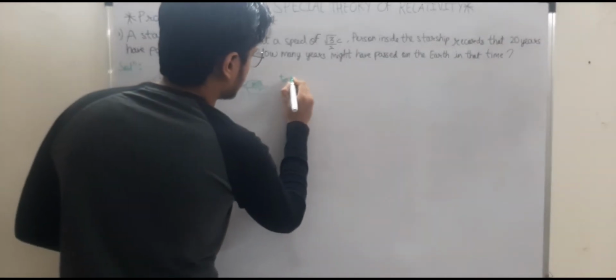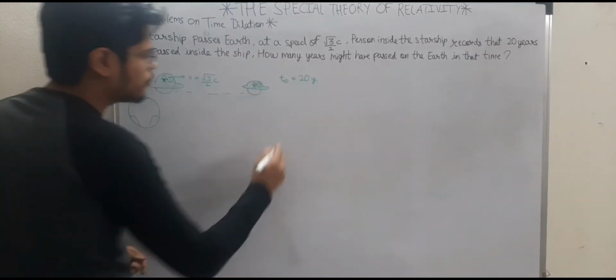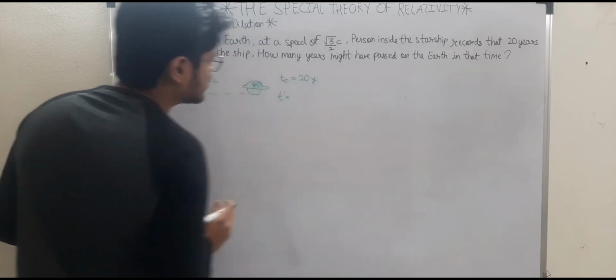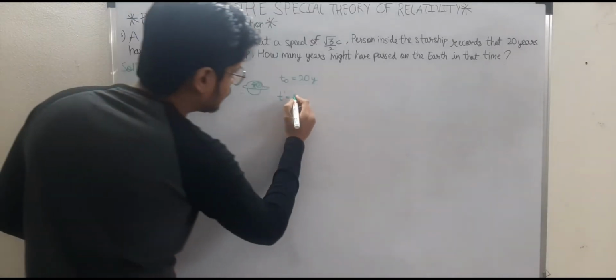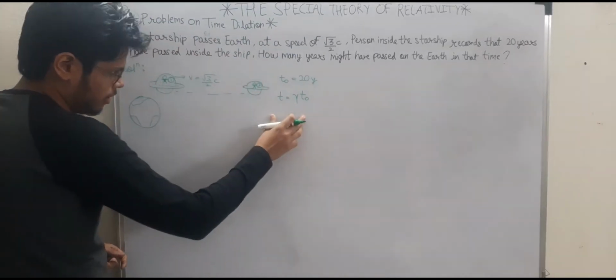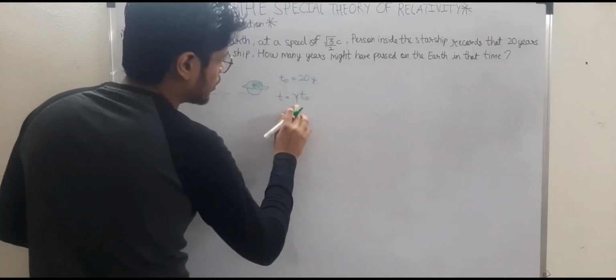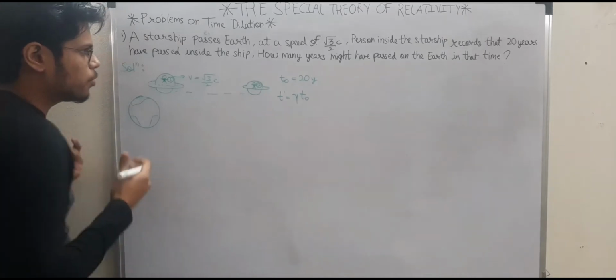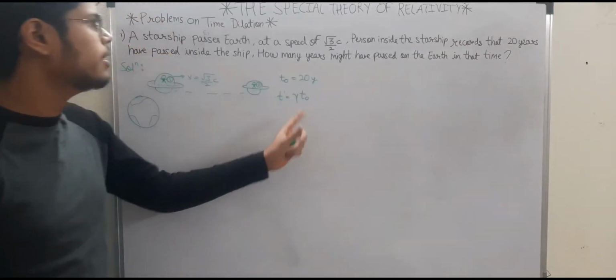Let's say T naught is your proper time interval, given to be 20 years, and you need to figure out T dash, that is the time passed on Earth. So obviously T dash will be greater than T naught because there is a factor of gamma attached to it. So T dash equals gamma T naught. This is your time dilation equation. Right now you need to figure out gamma. You have T naught. T dash will be more, which means the time on Earth has passed more than 20 years. Exactly how much? We need to calculate gamma.